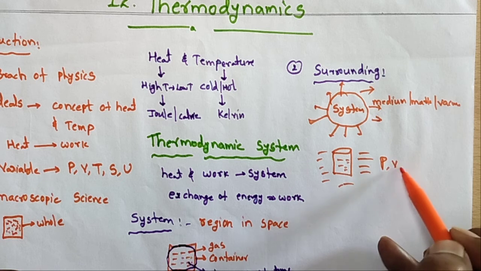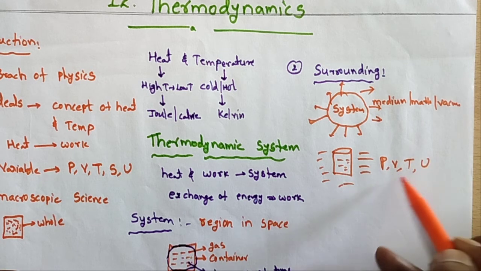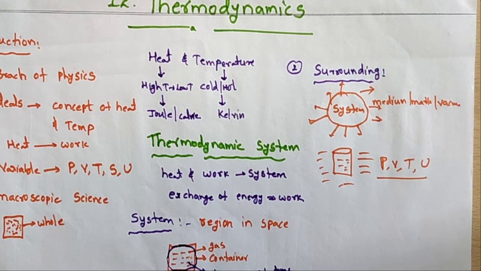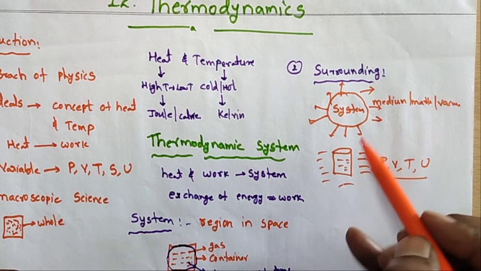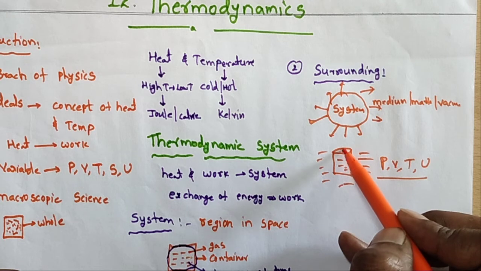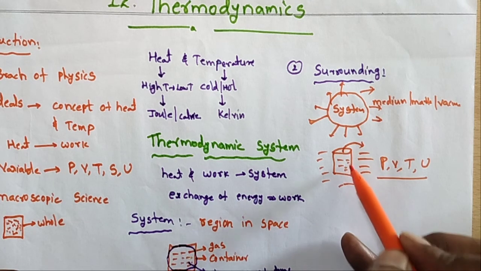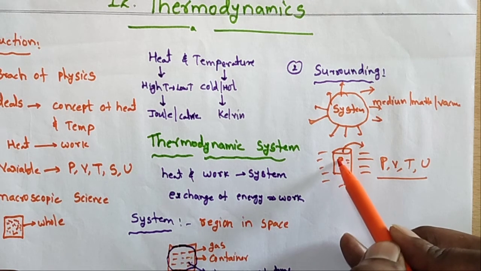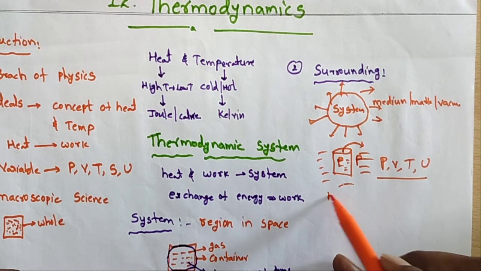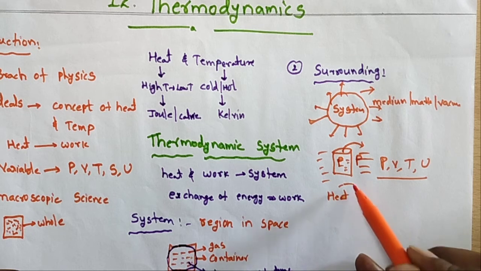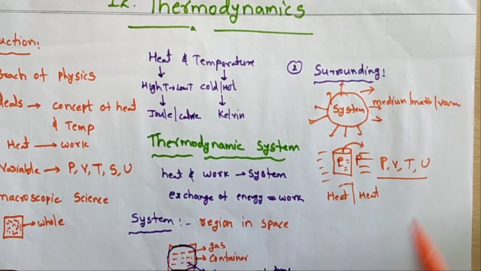Okay, so we know the thermodynamic variables: pressure, volume, temperature, internal energy, like this. These are thermodynamic variables. These variables always change from one place to another. Suppose in this container, the inside pressure and outside pressure will be different, and the inside heat and outside heat will be different.